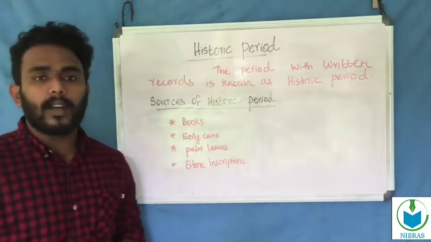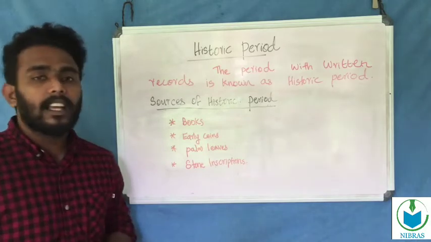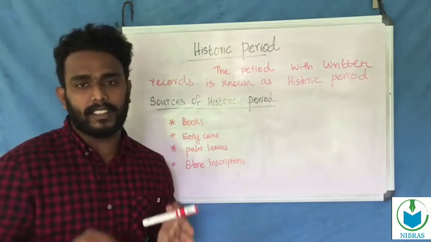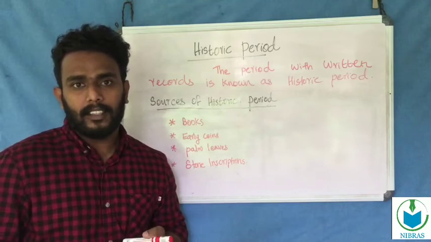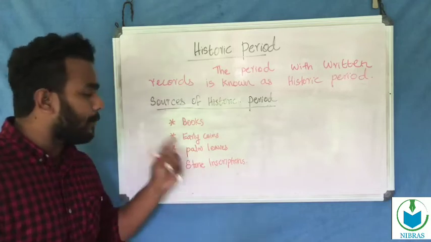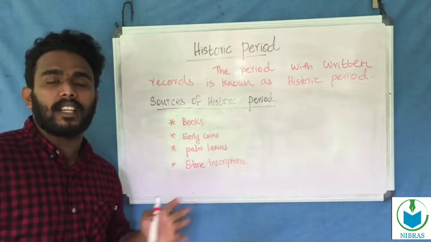And the third one, the palm leaves. Some inscriptions are on the leaves, that is, palm leaves. Okay, the last one, the stone inscriptions.